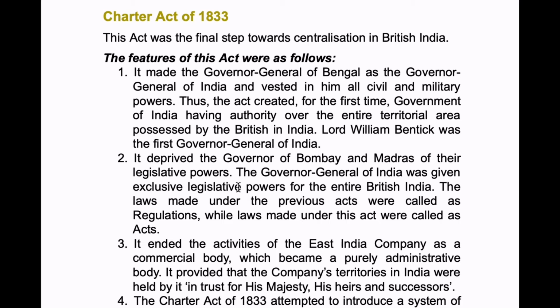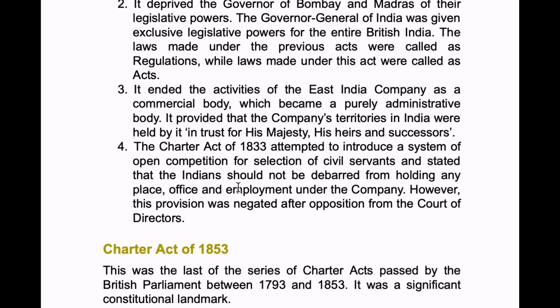Okay, now the third is, it ended the activities of the East India Company as a commercial body, which became a purely administrative body. It provided that the company's territories in India were held by it in trust for His Majesty, his heirs, and his successors.